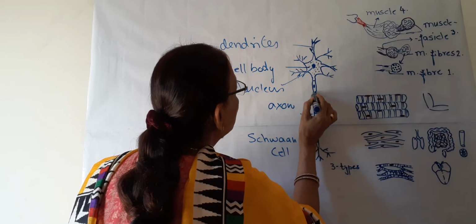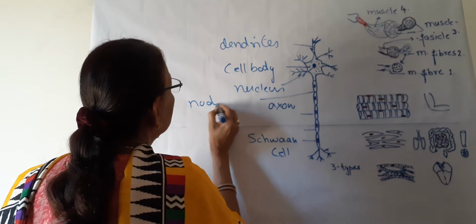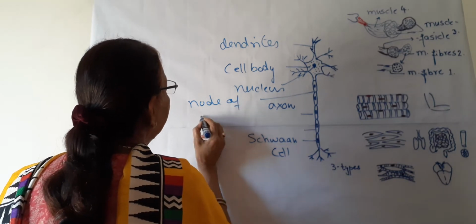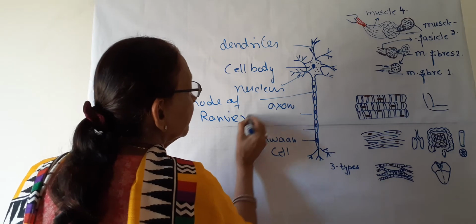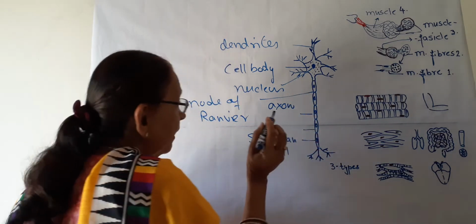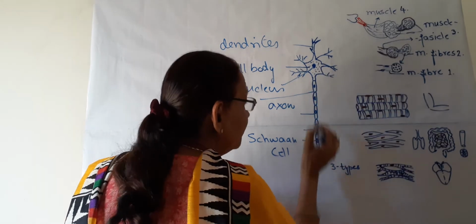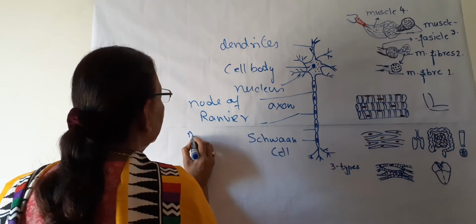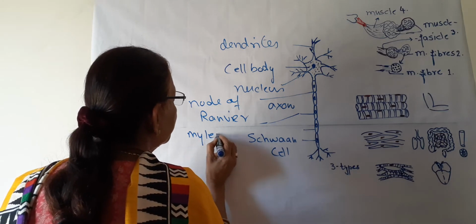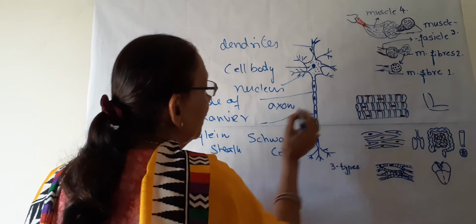These nodes are known as the nodes of Ranvier. This is the axon, and the covering of this axon is known as the myelin sheath. It is covered by this myelin sheath.